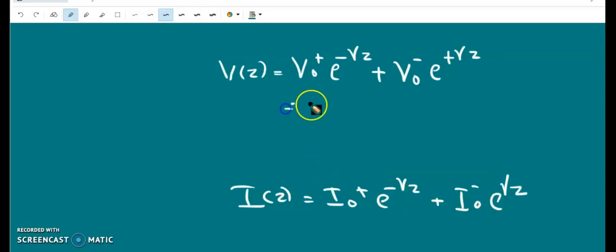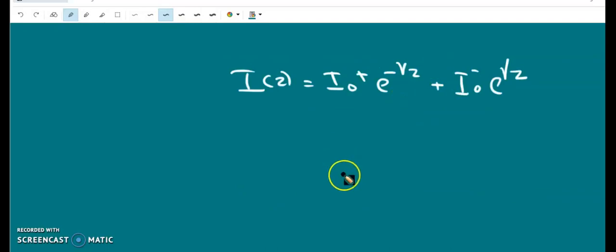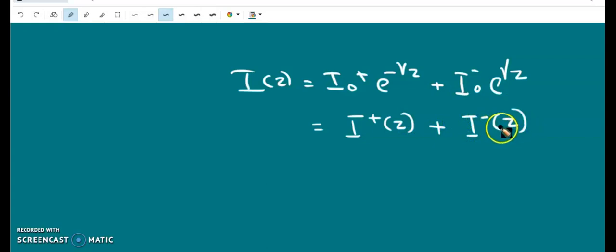And this can be written as V plus of z since this represents a wave traveling in positive z direction, and this can be written as V minus of z since it represents a wave traveling in negative z direction. Similarly, this can be written as I plus of z. So this represents a wave traveling in positive z direction, and this can be represented as I minus of z, which represents a wave traveling in a negative z direction.